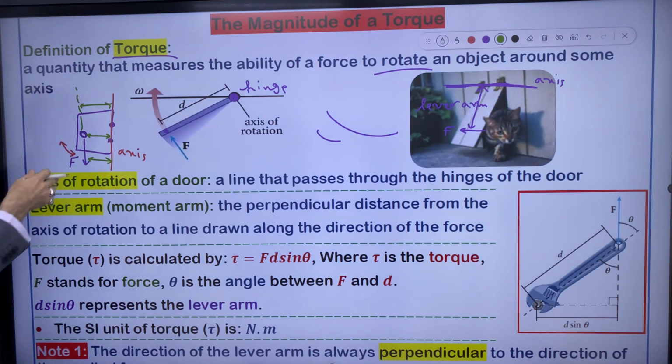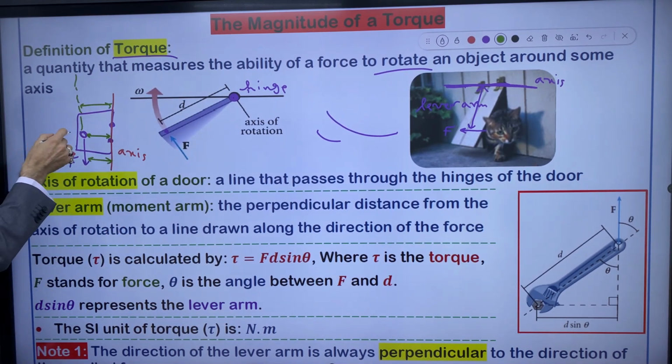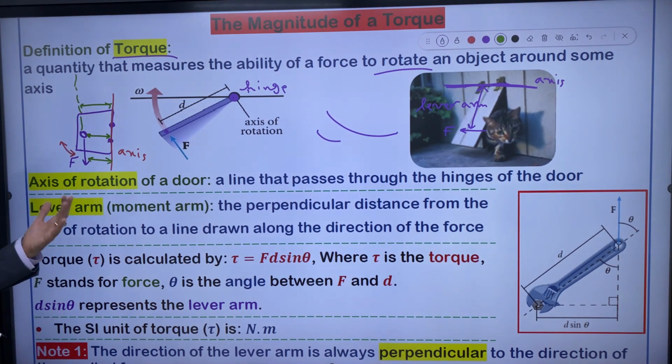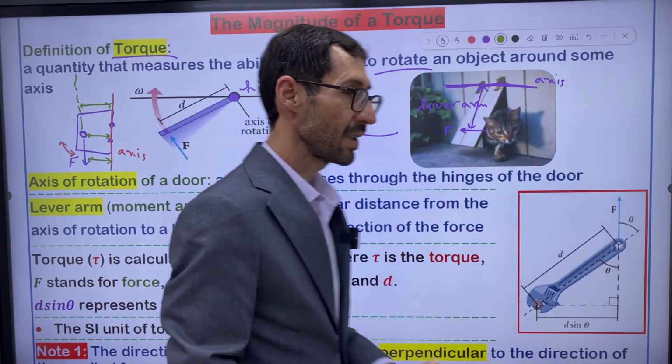If you draw an extended line, the situation is the same. So determining the lever arm is finding the distance between the axis of rotation and the line drawn along the direction of force. Or simply we can say the perpendicular distance from the axis to the force, that's it. This is lever arm, right?